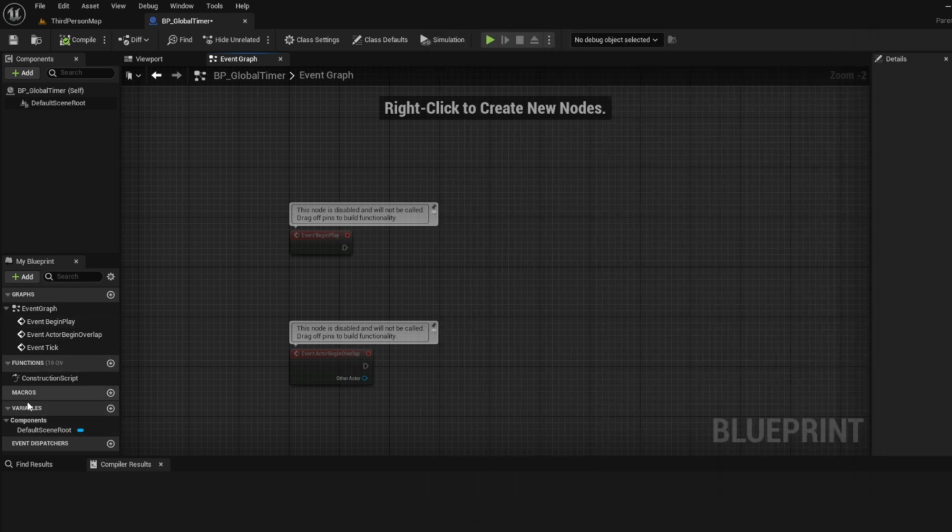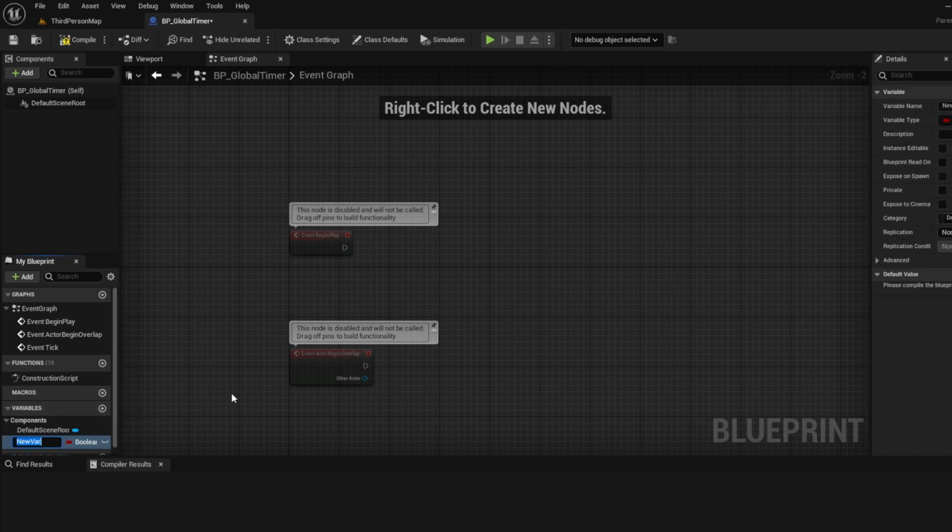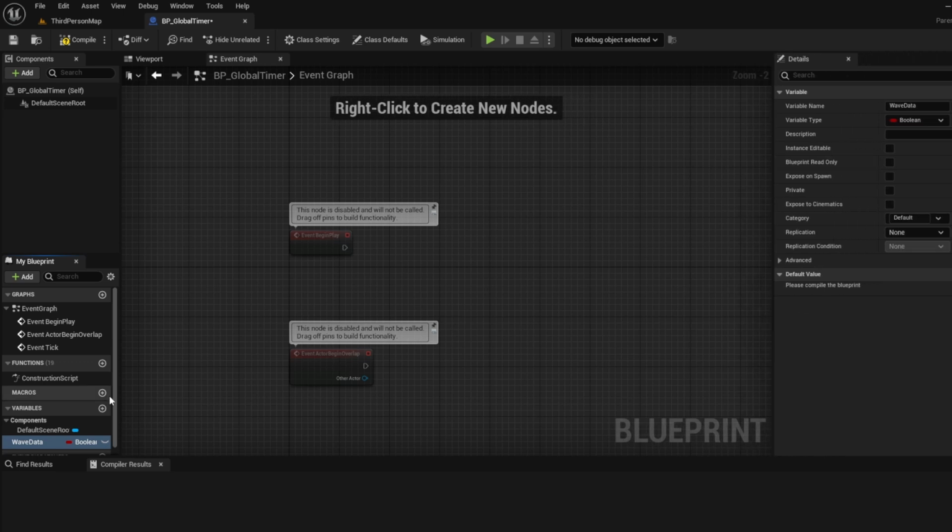So if we go down here, we've got my list of variables. These are the variables in this actor, the global timer actor. These are where the functions will be in this actor, and this will be the events in this actor. So they're all contained inside of this actor. So we're going to add a new one, and let's name it wave data.